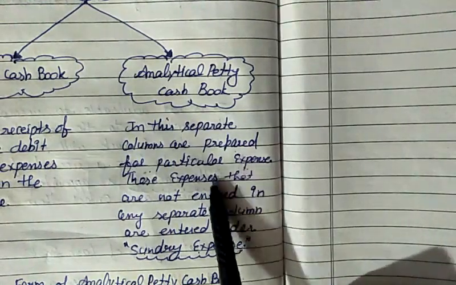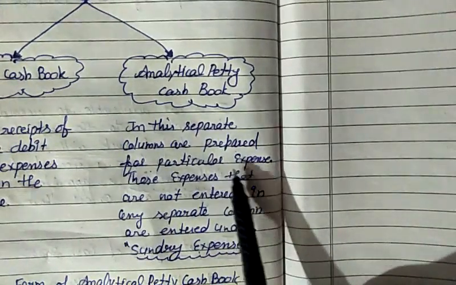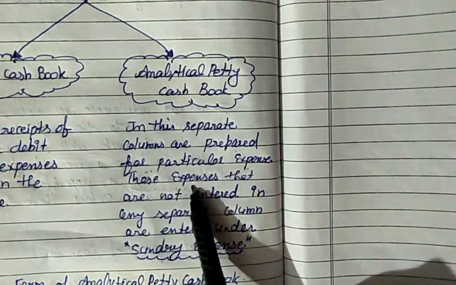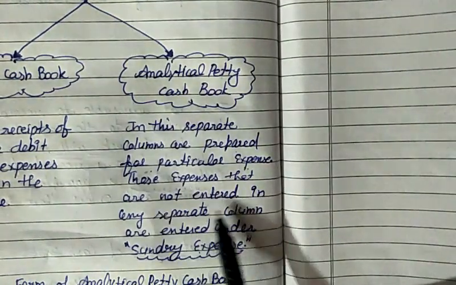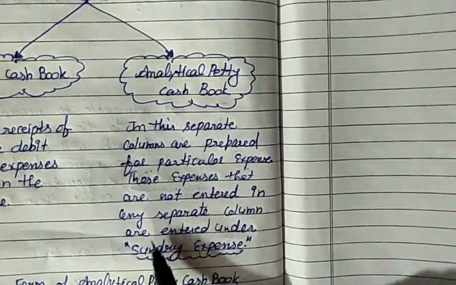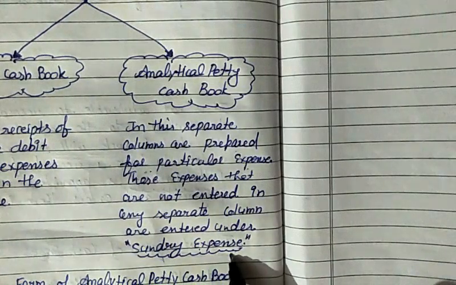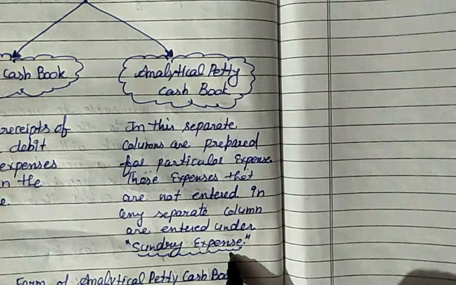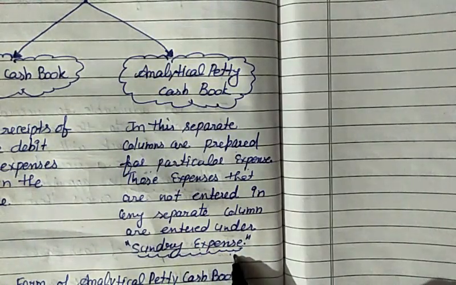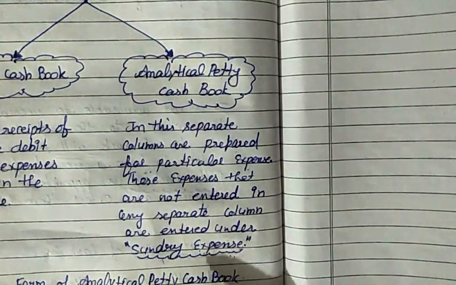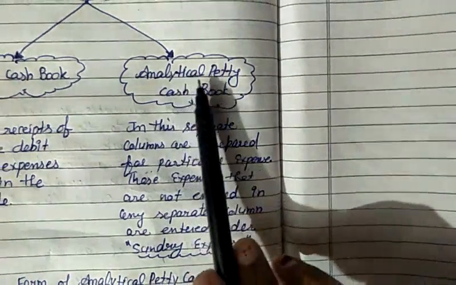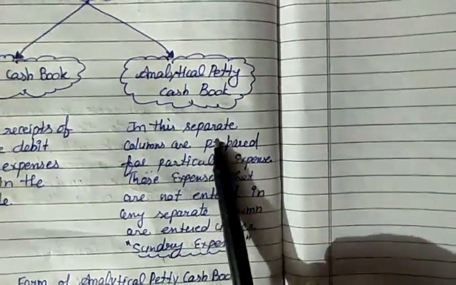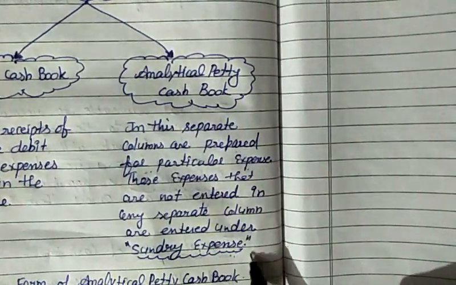So different columns are prepared for particular expenses. Those expenses that are not entered in any separate column are recorded under sundry expenses. If any expense is there whose particular name is not given, that expense is recorded in sundry expenses. Clear, students? So I repeat, in analytical petty cash book, separate columns are prepared for particular expenses.